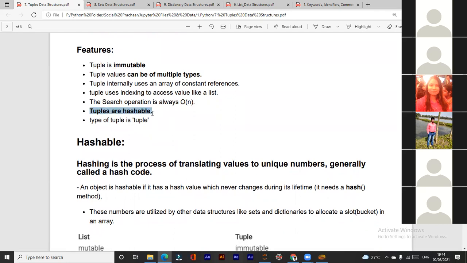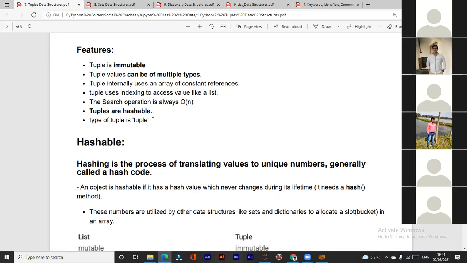Tuples are hashable. What does this mean? Tuples are hashable. So every individual value can have itself as a tuple. Every individual entry inside a tuple can be a tuple itself. Every individual element within a tuple is itself a tuple.